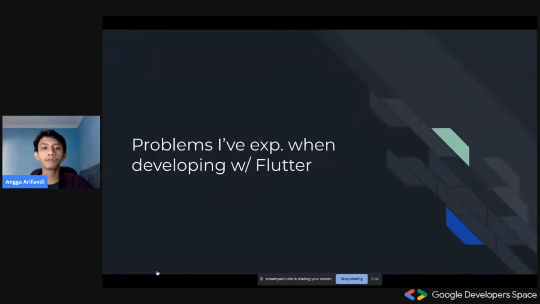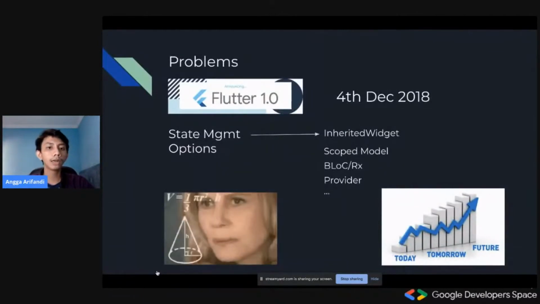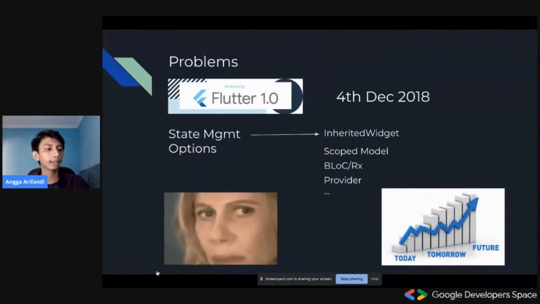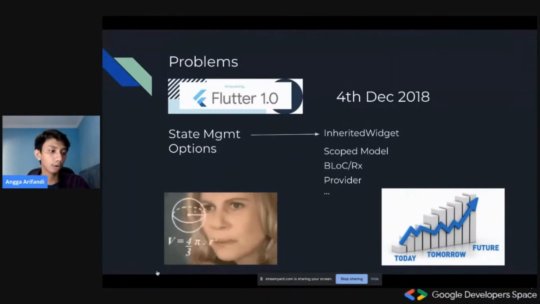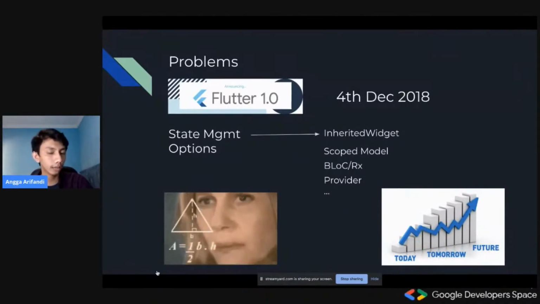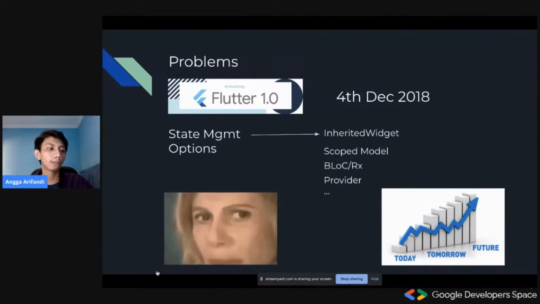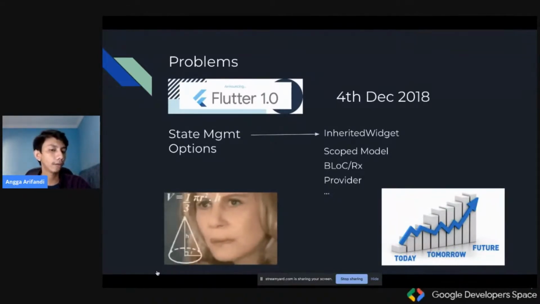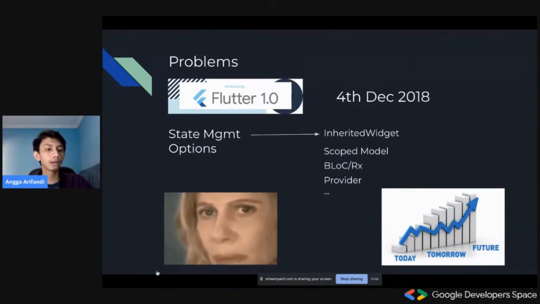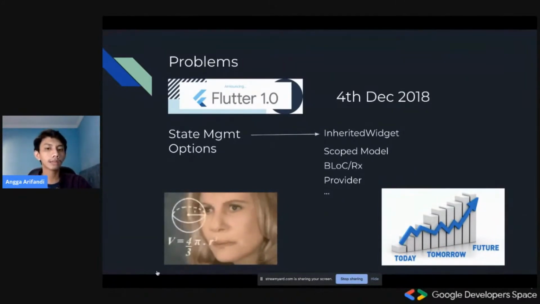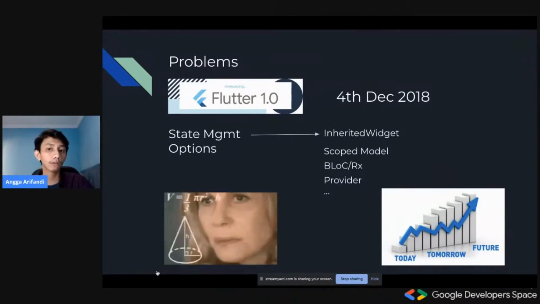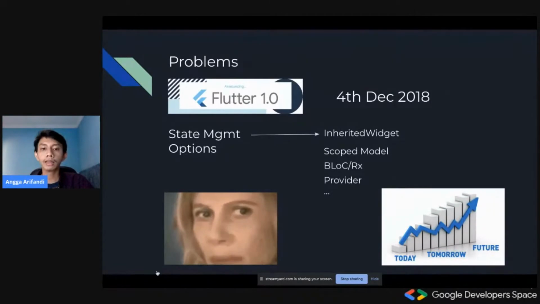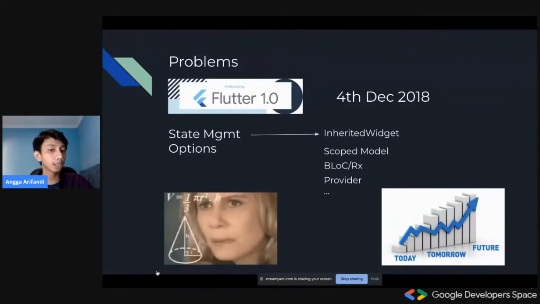Okay, so first of all, I'll go through the problems I've been experiencing when I'm developing Flutter apps. As we all know, Flutter is really early at this stage compared to other mobile development frameworks like Android native or iOS native, or probably compared to React Native as well. It was relatively new. Its 1.0 version was released on the 4th of December 2018,